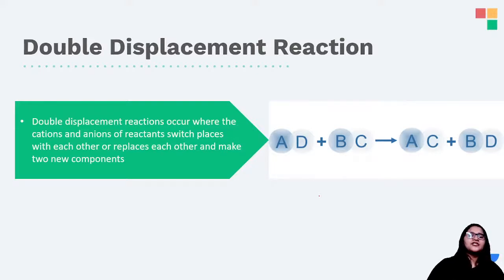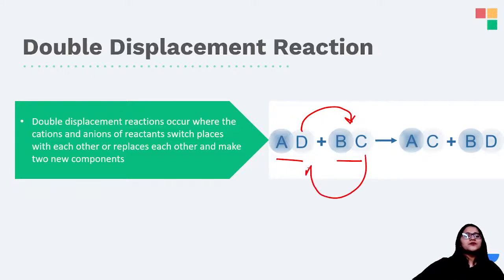Next we have double displacement reaction. Double displacement reaction में, how over here last वाले में कैसे वो जो ज़्यादा reactive है वो displace कर सकता है, but over here they mutually decide to displace each other. For example, over here you have AD and BC, right? But you see that D automatically changes its position and goes to B, and C changes its position and comes to A, right? So mutual replacement of ions or atoms is called double displacement reaction. Yes, which leads to formation of AC and BD.